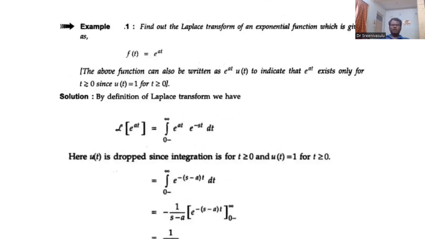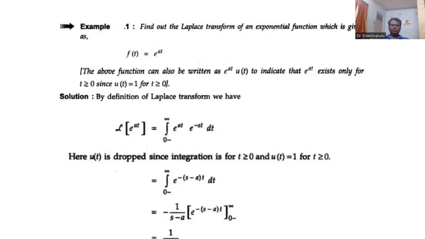Find out the Laplace transform of exponential function which is given as f of t is equal to e power at. Now here, in the above equation, you observe this, e power at means e power at into u of t.